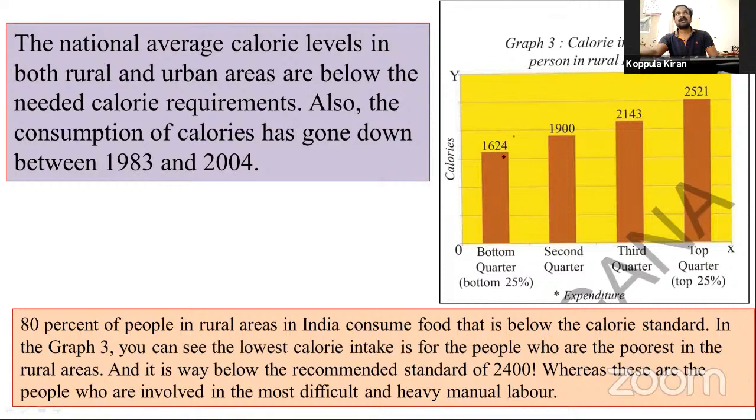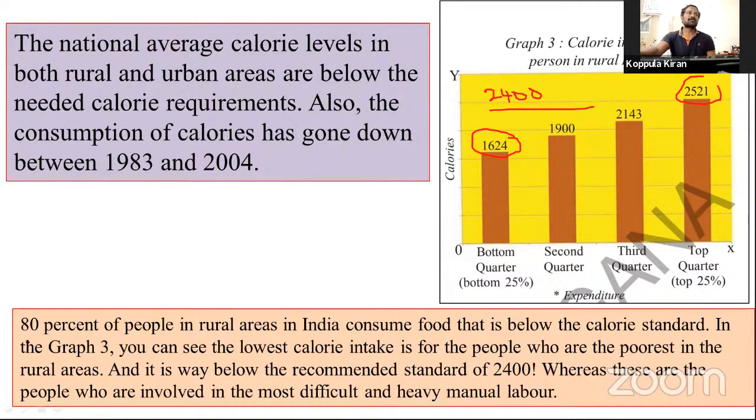So actually, how much should we take? We should take 2,400 kilocalories, but in every quarter it is very low, less than this. Only the fourth quarter is very nice.